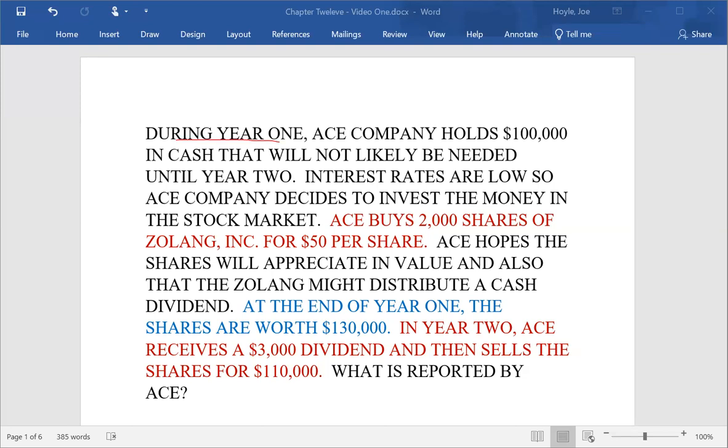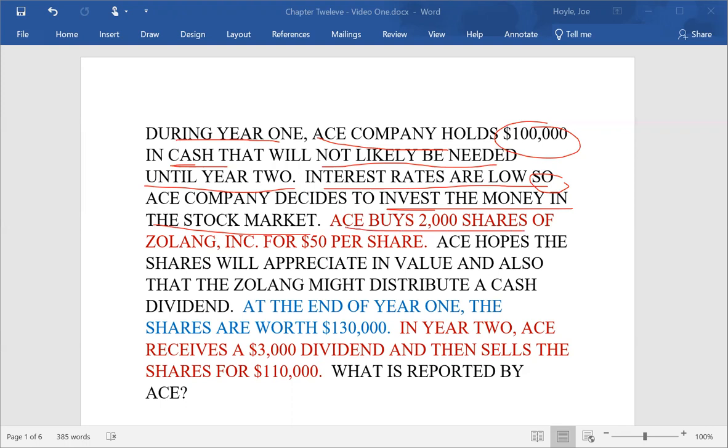During year one, Ace Company holds $100,000 in cash that will likely not be needed for 2 years. So they've got $100,000, they're holding it, they don't need it right now. The question is, what are they going to do with it? Interest rates are low, so there's no reason to put it in a savings account, and it really will not make much money if they buy a bond. So company officials decide to invest the money in the stock market, hoping that they can use this $100,000 to make an especially good return on their investment.